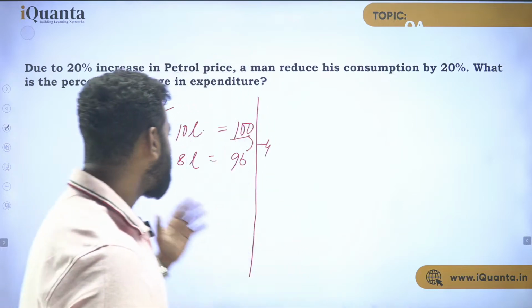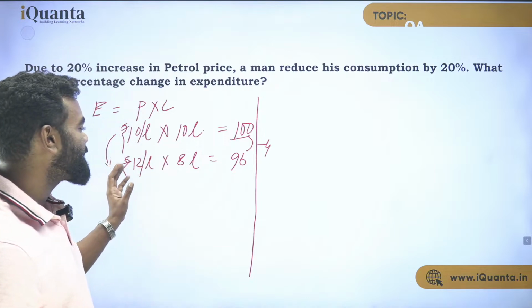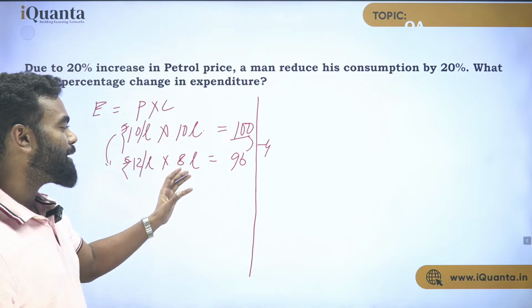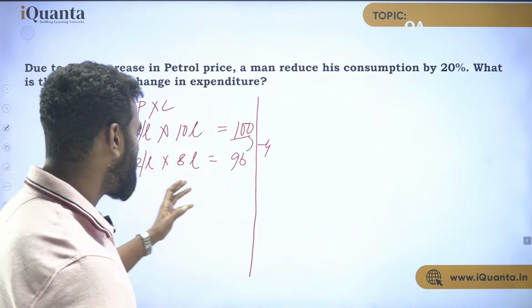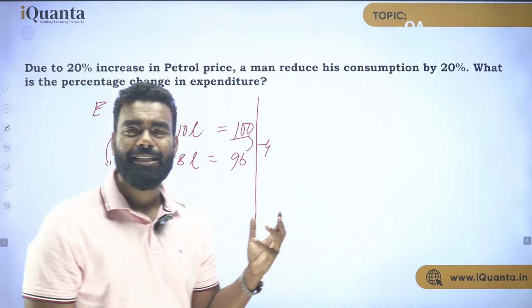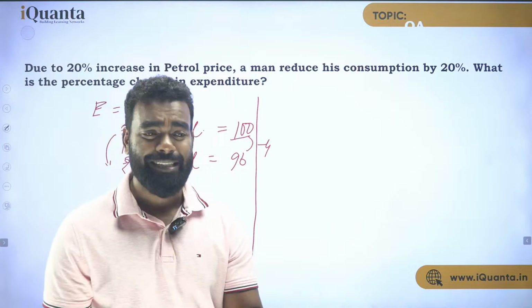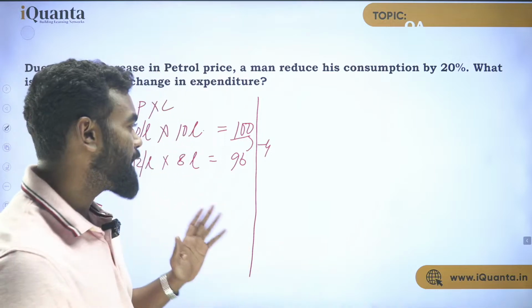So in this case, you can see I just take 10. Initially, I increase it by 12 per liter and decrease the consumption by 8, by 2. So what is 12 into 8? It is 96. And what is 96? It is a 4% decrease, that's it. That's the first thing here.